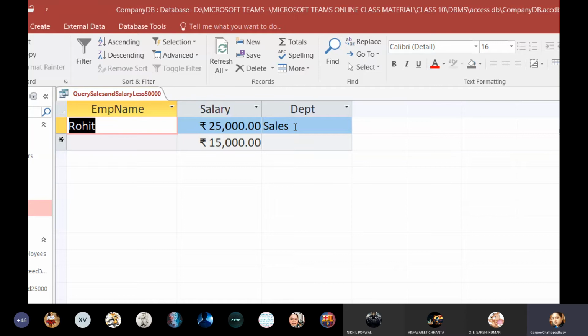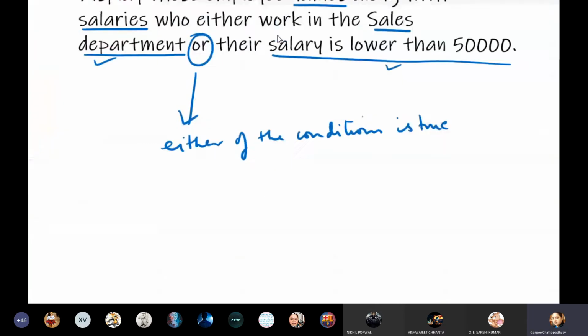Did you understand the difference between the two? Or and And. Or says either of the conditions should be true. If even one condition is true you will get the result. But in And, both conditions should be true if you want that record to be selected. Is this clear to all of you?